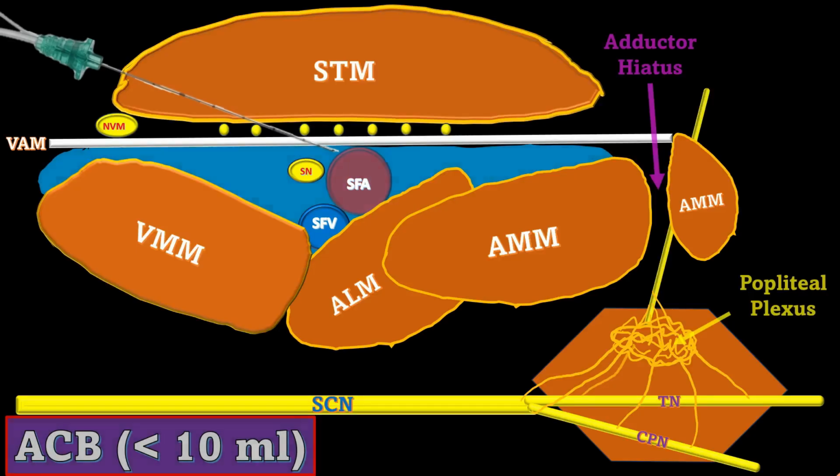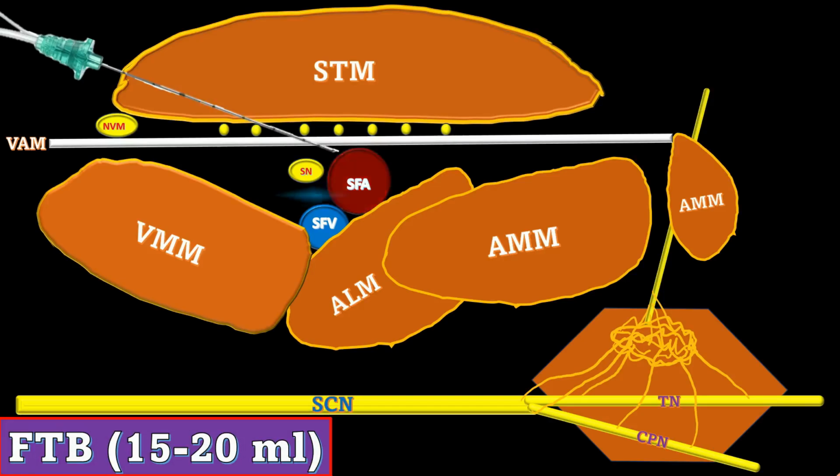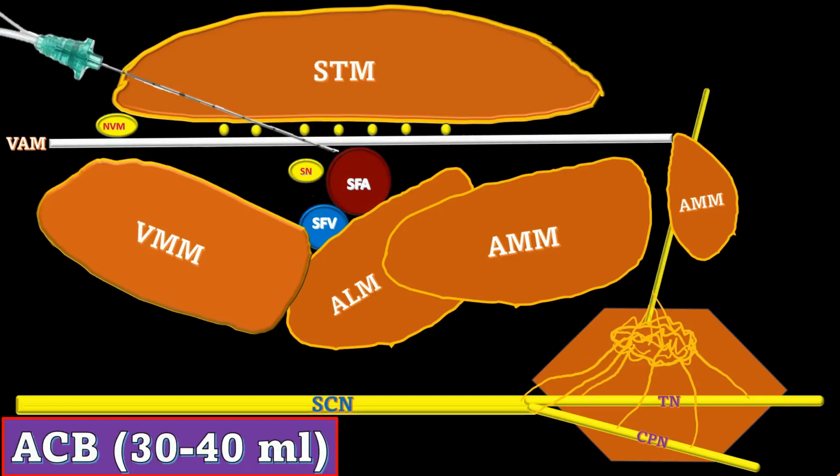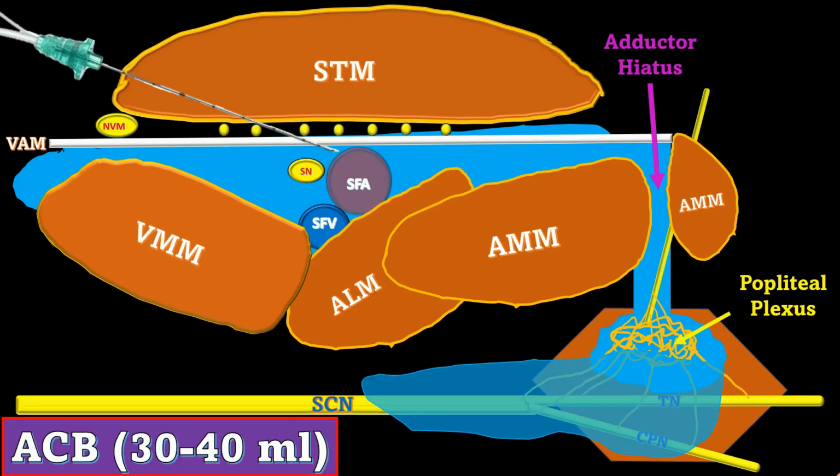However, increasing volume in the same adductor canal can also involve the popliteal plexus due to distal spread through the adductor hiatus. Further increasing the volume in the same region can also involve the sciatic nerve posteriorly, which is the basis of many blocks.